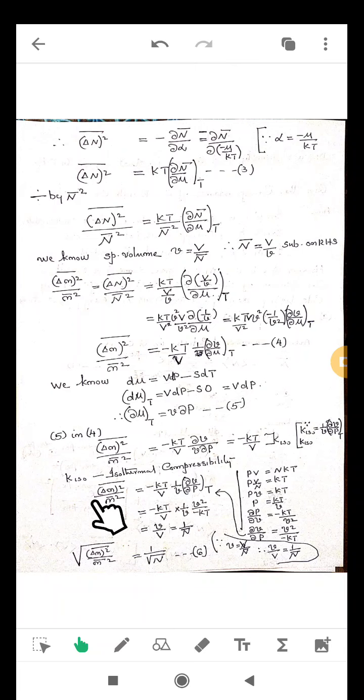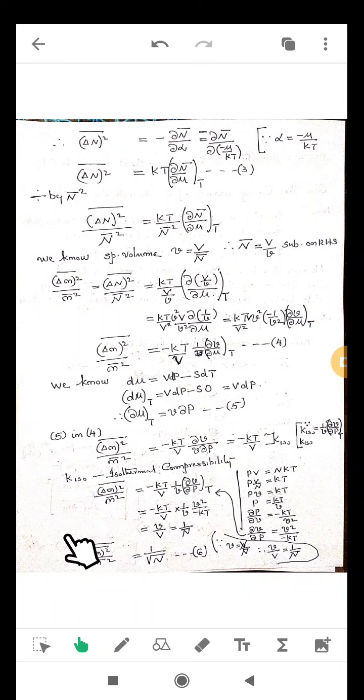Take the square root on both sides. Root of delta n square by n square equals 1 by root of n. This left side term is called the root mean square fluctuation in number density. Root mean square fluctuation in number density is 1 by root of n. We know for a statistical system n is very large. Then 1 by a very large number is very small.